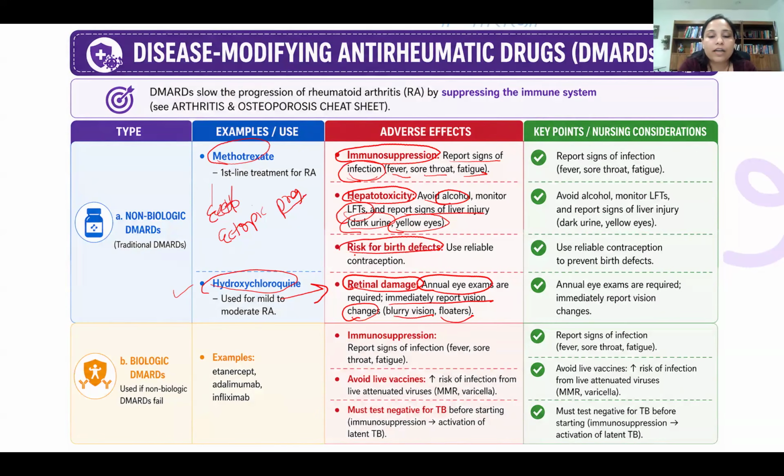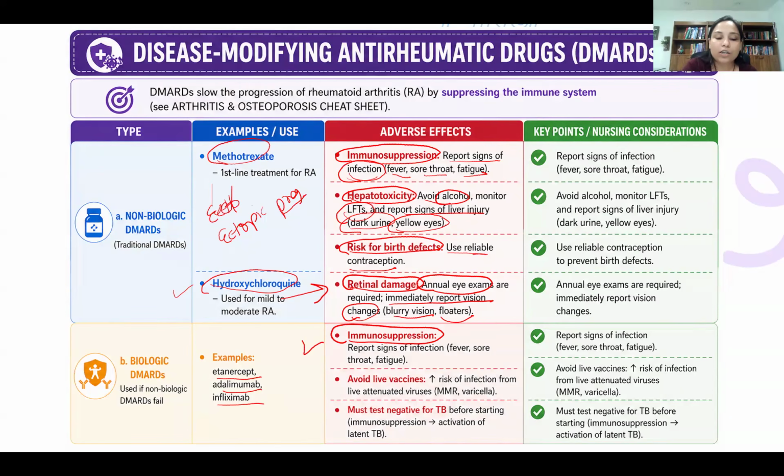And risk for birth defects. So when a patient is on this medication, they have to use reliable contraception. Okay, so methotrexate causes immunosuppression, hepatotoxicity, risk for birth defects, and hydroxychloroquine causes retinal damage. Another group we do have is etanercept, adalimumab, infliximab. These medications also cause immunosuppression. And these medications we have used in multiple conditions like multiple sclerosis.